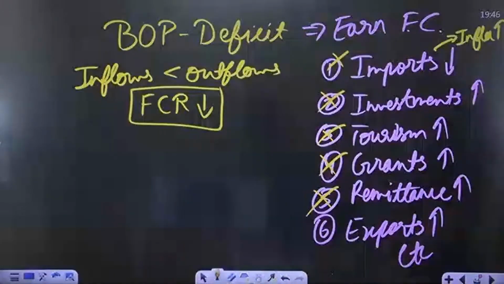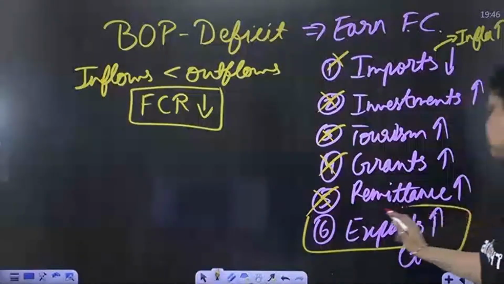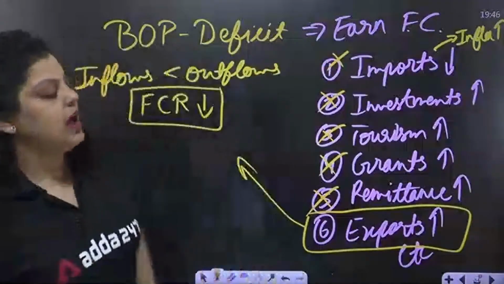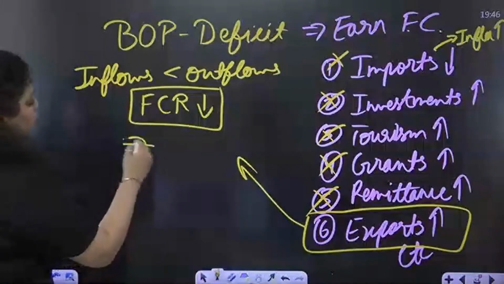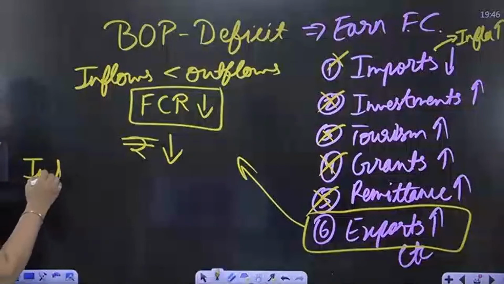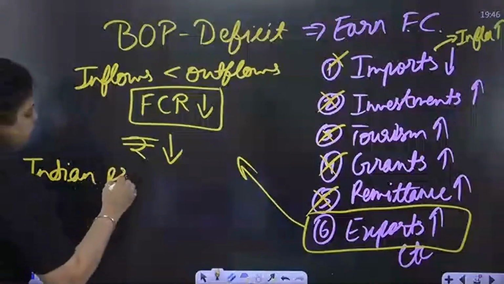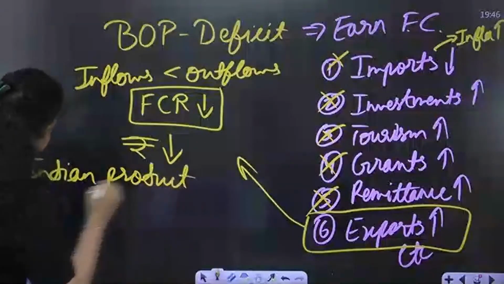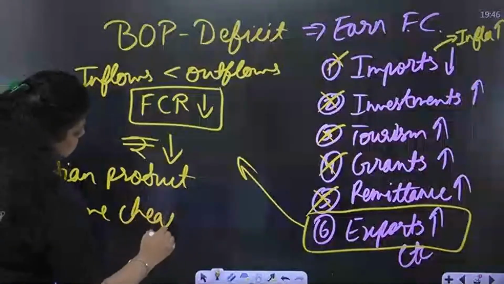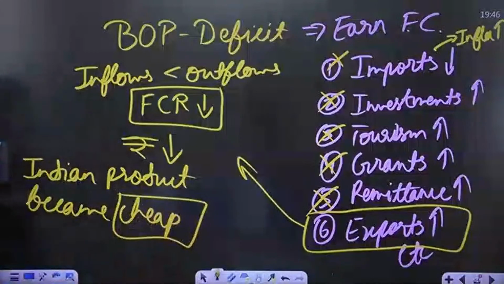Then if we talk about exports, this can be in the hands of the government or the RBI. Now, how is RBI trying to make this possible? RBI reduces the value of its home currency. When RBI reduces the value of its home currency, what happens? Indian products become cheap for foreigners, right?